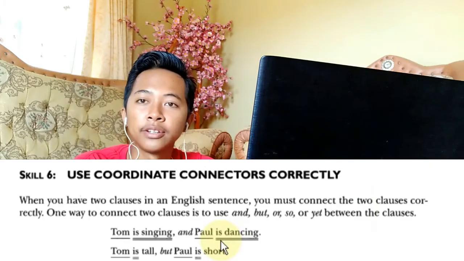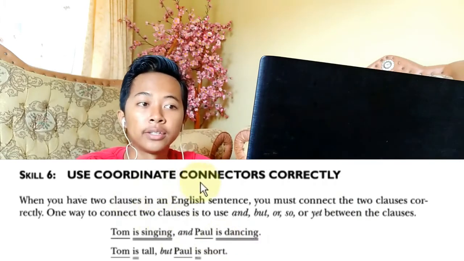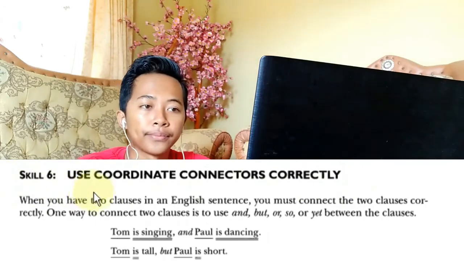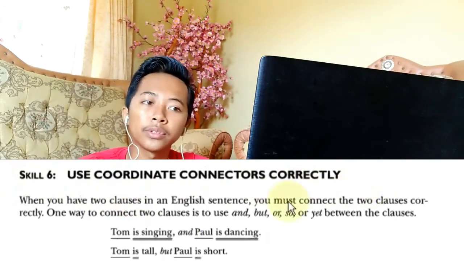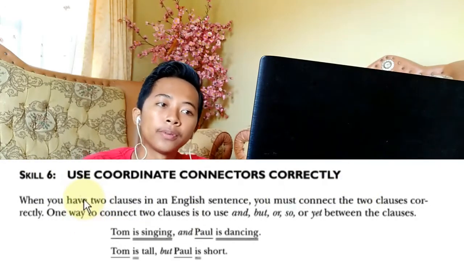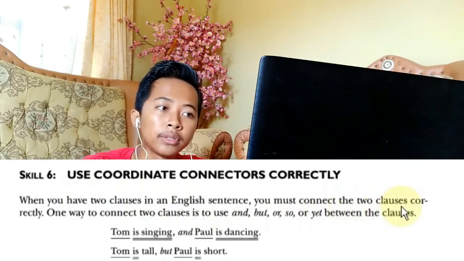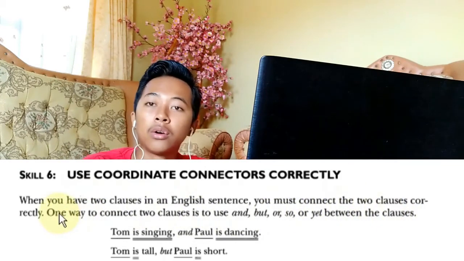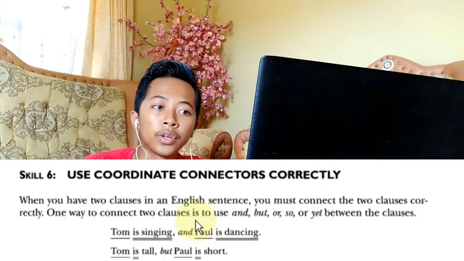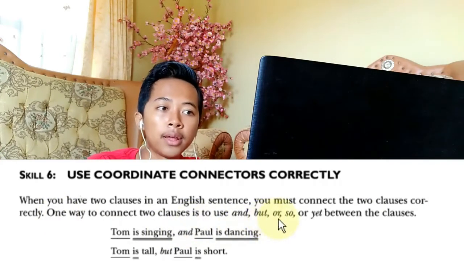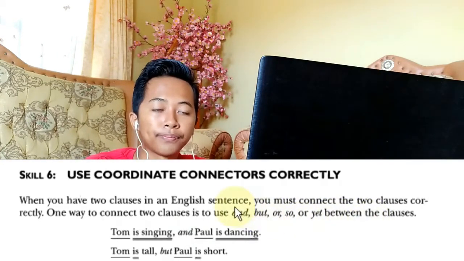Skill 6 is use coordinate connectors correctly. When you have two clauses in an English sentence, you must connect the two clauses correctly. One way to connect two clauses is to use and, but, or, so, or yet between the clauses.